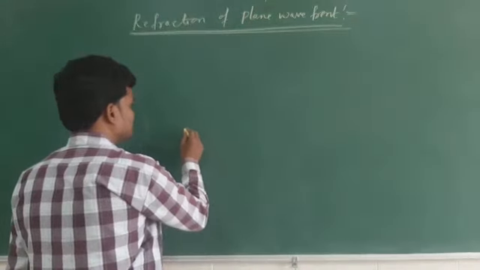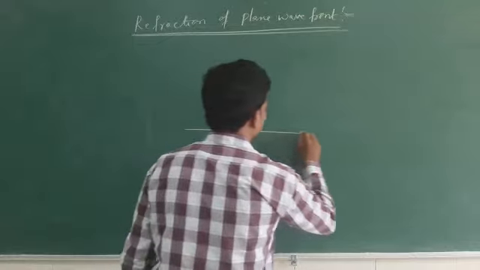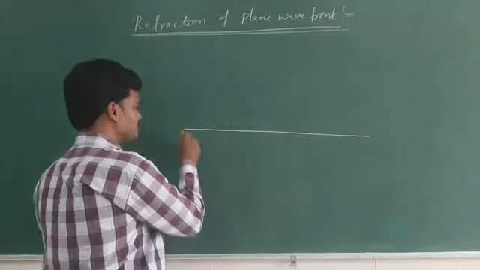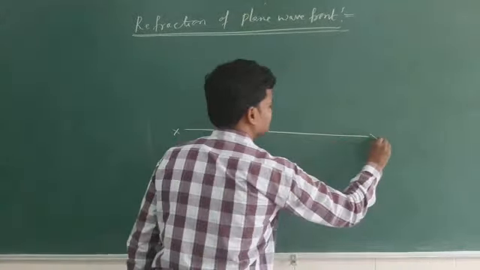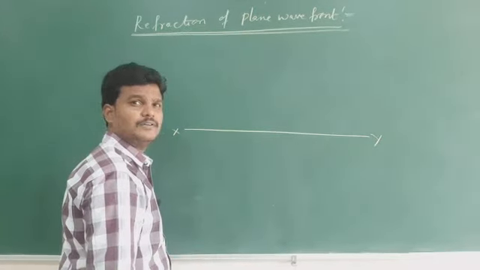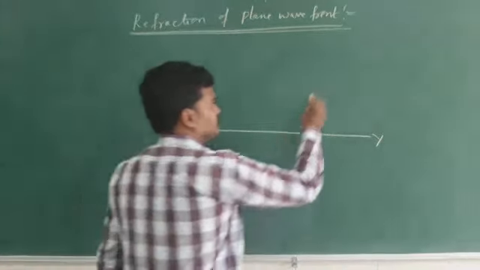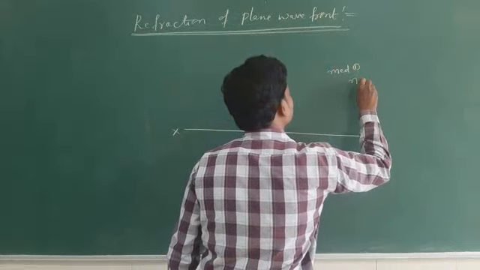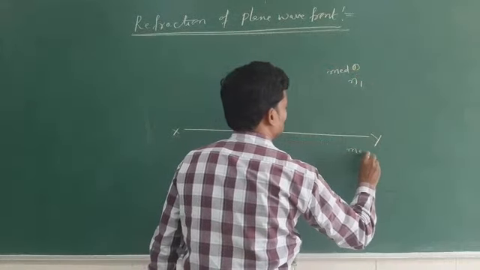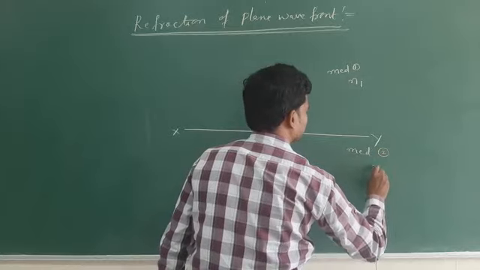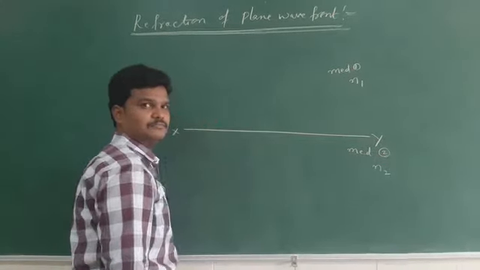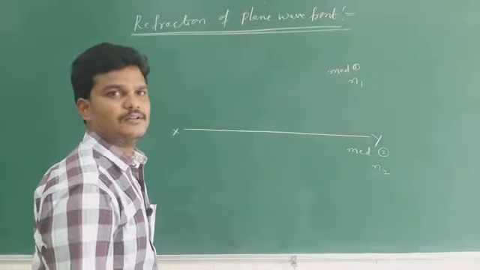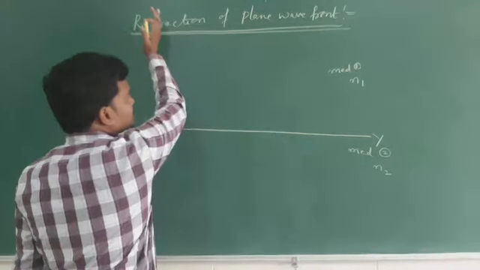Now let us suppose this is the interface XY. Consider an interface XY separating two mediums. This is medium 1 with refractive index n1. This is medium 2 with refractive index n2. Draw the diagram. Now a plane wave front is coming from infinity.